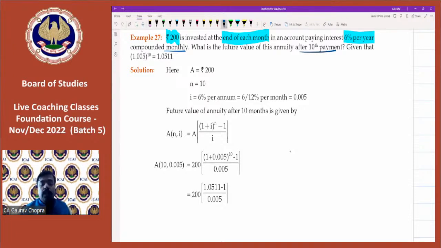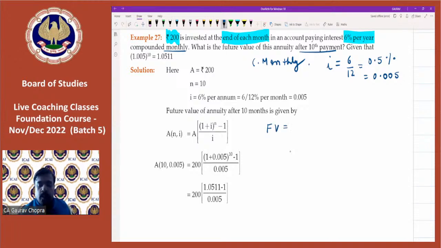Since compounding is on monthly basis, first of all we have to convert the rate. 6% is per annum, so for months we will divide by 12. So it will be 0.5%, or in terms of decimal, 0.005. This is I. Now let us put the values in the formula.